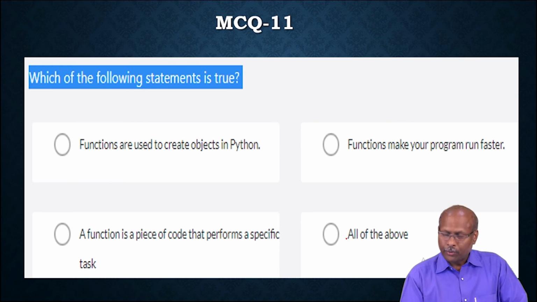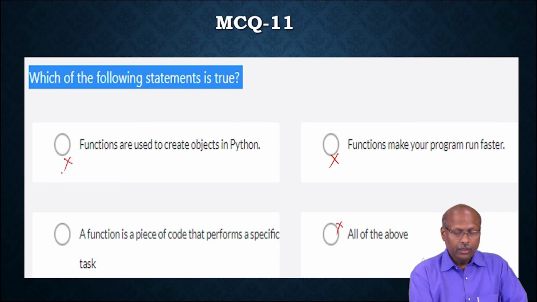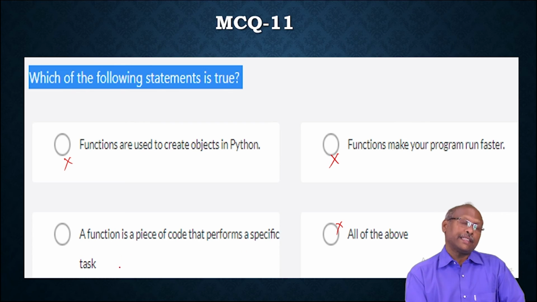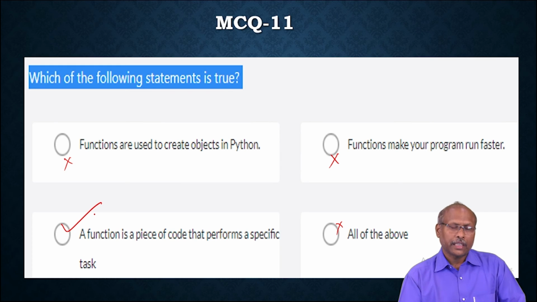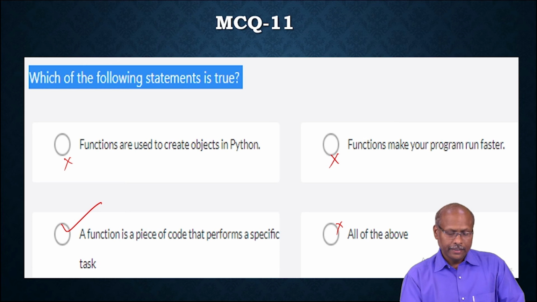And it's saying all of the above. It cannot be all of the above, and functions are not used to create objects. Not all functions are used; only the constructor function is used to create an object. So the fourth option: a function is a piece of code that performs a specific task. Yes, that is always correct. A function is a particular set of statements which performs a specific task. That is the general nature of a function. So this is the correct choice.